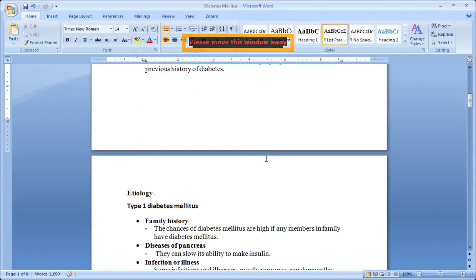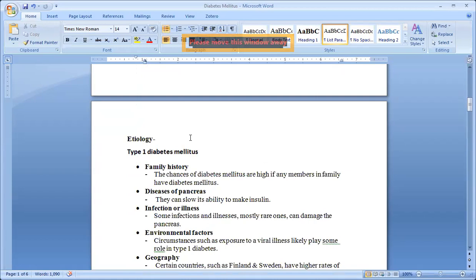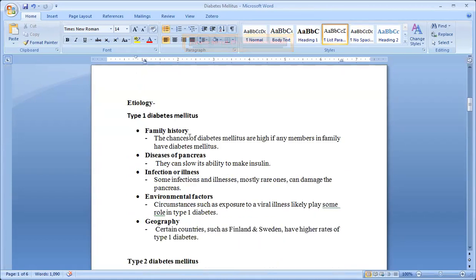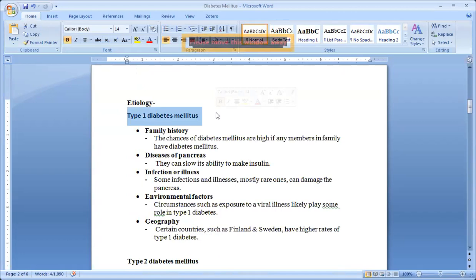Okay, now next one, that is the etiology. What are the causes of diabetes mellitus? Now we will first see the causes of type 1 diabetes mellitus. Family history, obviously.